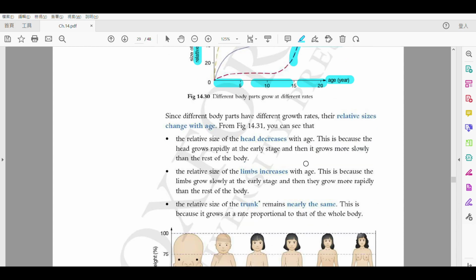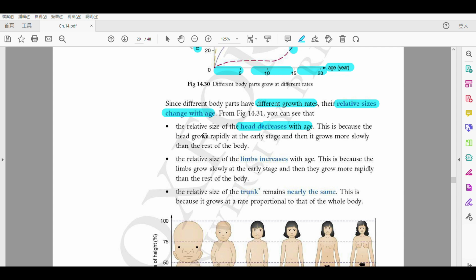Alright? So now we're going to talk about how they have different growth rates and the relative sizes will change with age. Alright? So first one is the head. We focus on the head. You can say that it is fast during infancy, or you can say it decreases with age. What does it mean? That means when you get older, the relative size decreases. Okay? So it actually grows rapidly during the early stage, compared to the rest of the body.